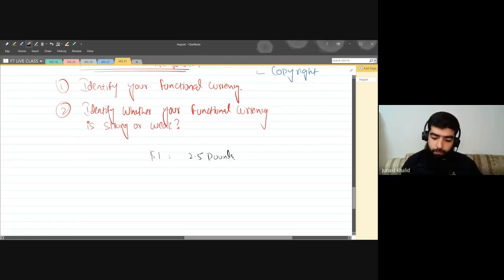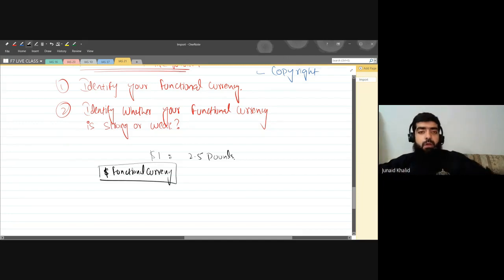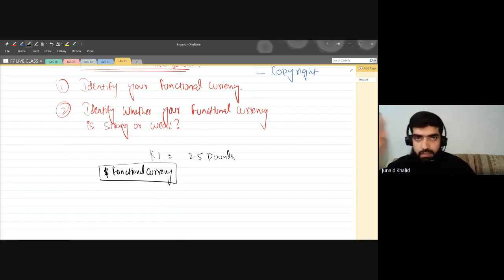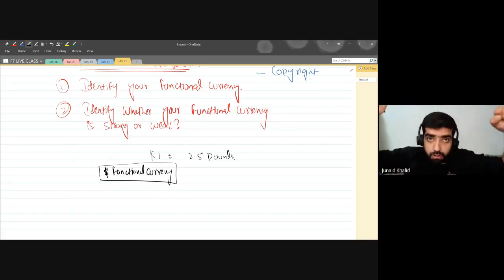$1 is equivalent to 2.5 pounds. Now, I just want to identify my functional currency, and this will always be given in the question. For example, the examiner says that the dollar is your functional currency. This information is already given. Now, I need to identify whether my dollar is strong or weak.